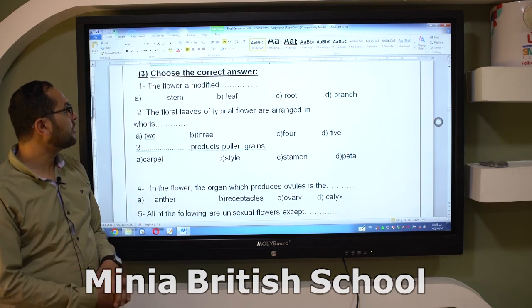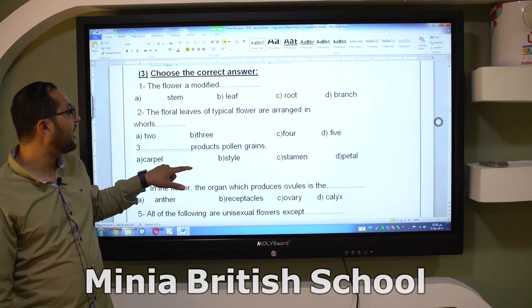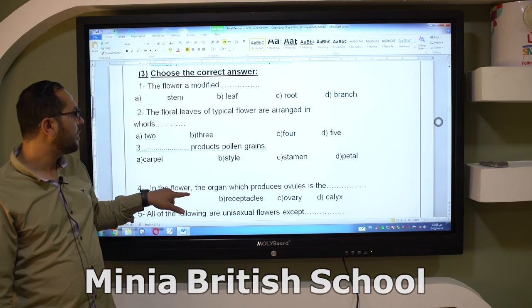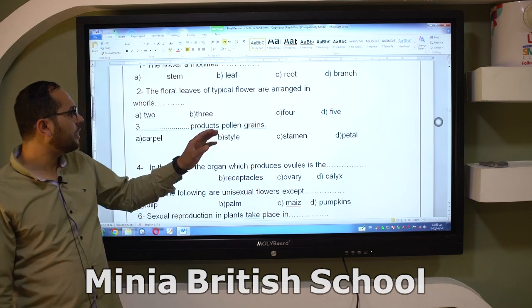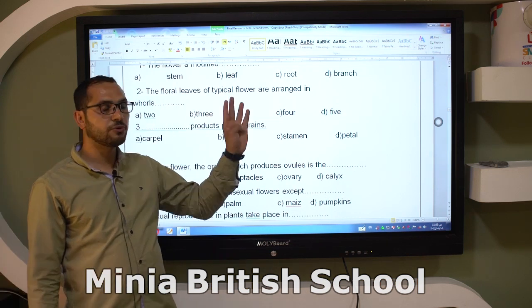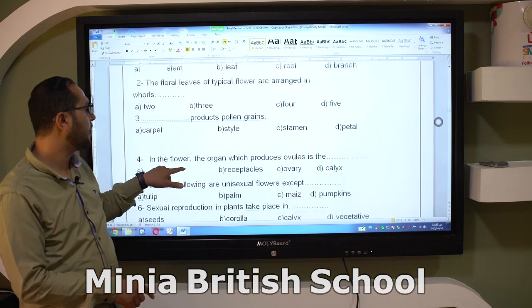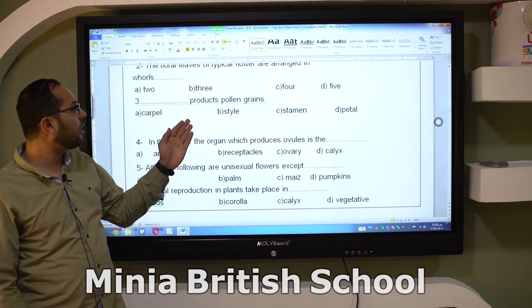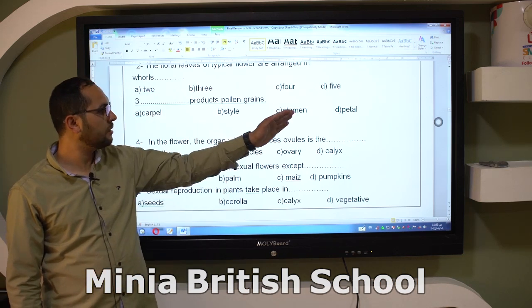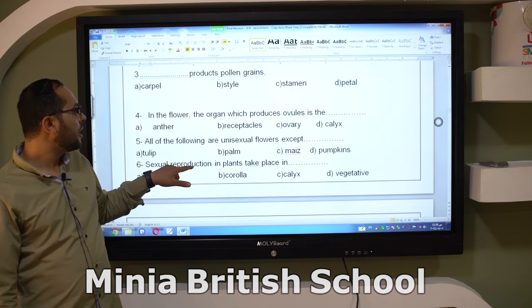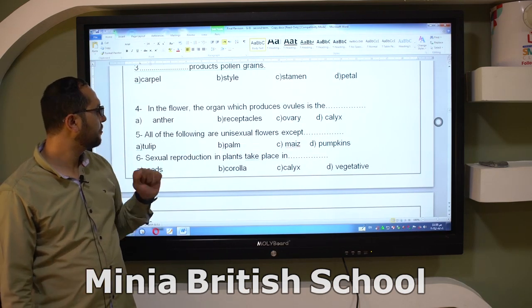Okay, choose the correct answer. The flower is modified from a leaf. The floral leaves of a typical flower are arranged in four whorls: calyx, corolla, androecium, and gynoecium. Which part produces pollen grains? Carpel, style, or stamen? Stamen. In the flower, the organ which produces ovules: ovary.